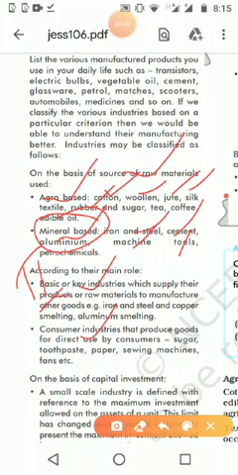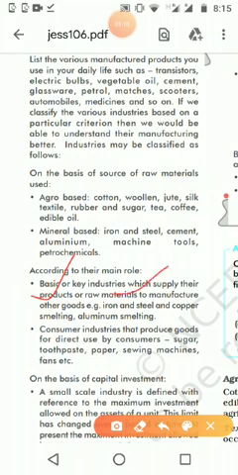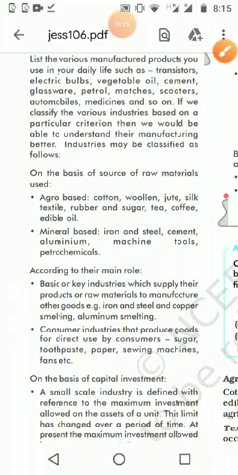Basic and key industries means we are making some product that we give to others as the raw material to produce other things. The products we make in key industries are the raw material for other goods. For example, iron and steel, copper melting, aluminum smelting, and other things. Because we are purifying that, and sending it to the other factories that make the utensils or the tools and other things.